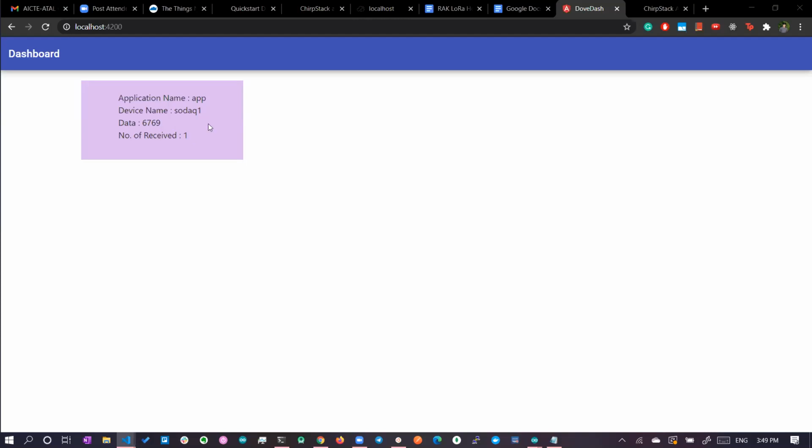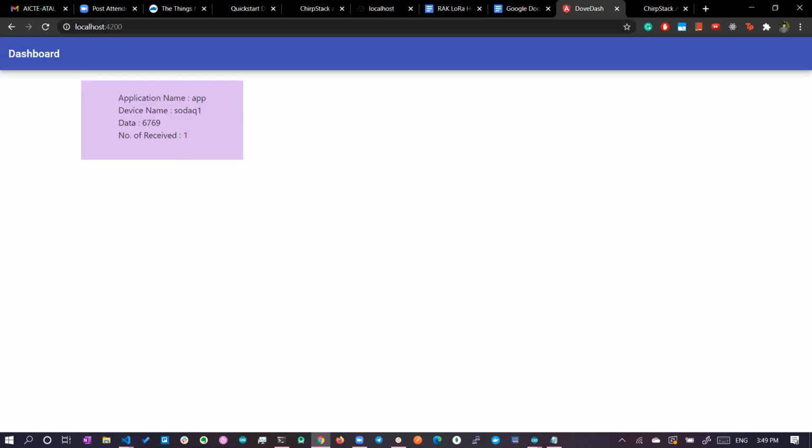Once it is done, we can give the reload again. In this case a new data will be pushed to the device every time. You can see the number of received packets keep on incrementing. That way you can know a new data is entering into the server.